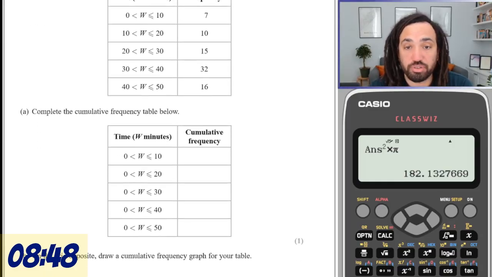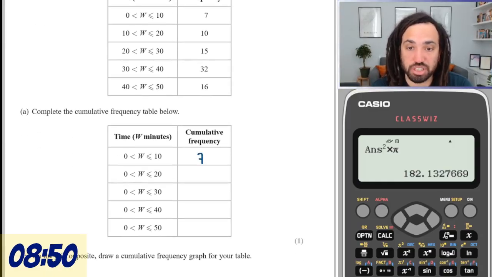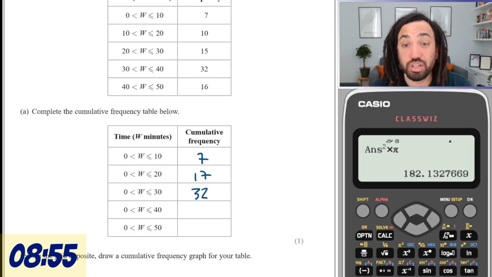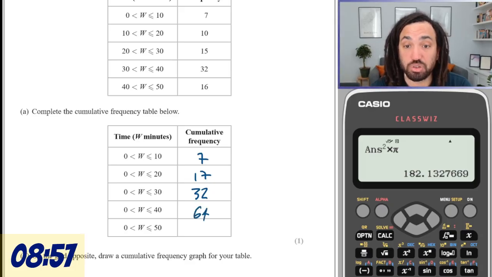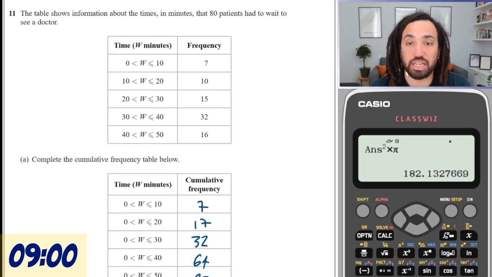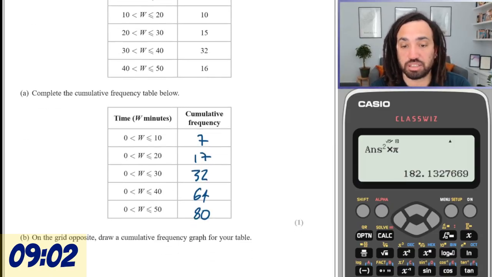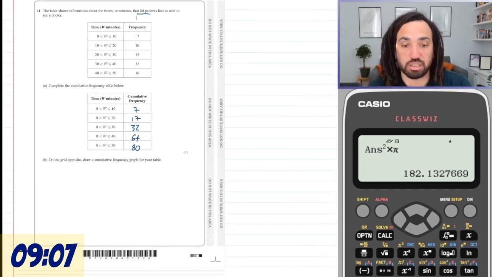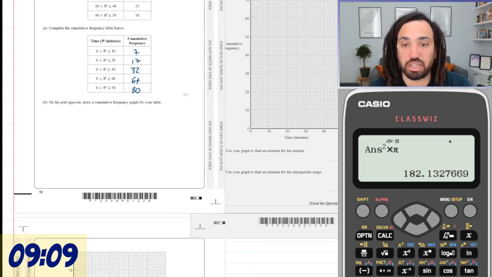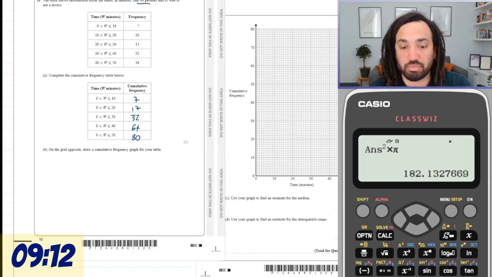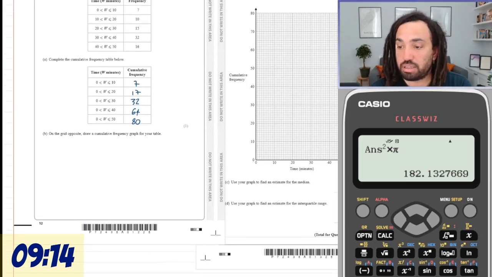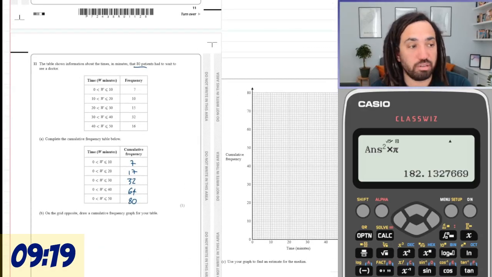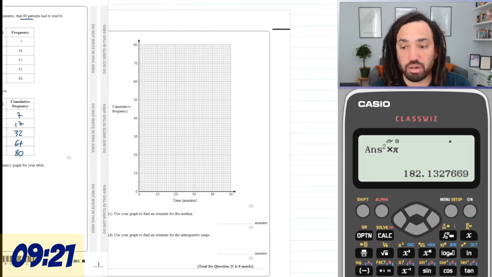Cumulative frequency. So we just need to add up. 7 add 10 is 17, add 15 is 32, add 32 is 64, and add 16 is 80. Always double check. Yes, look, there are 80 patients. That's good. Draw on the opposite grid. Oh, this is annoying. This is going to cost me some time here. I'm just going to plonk that over there, and then it's costing me time.